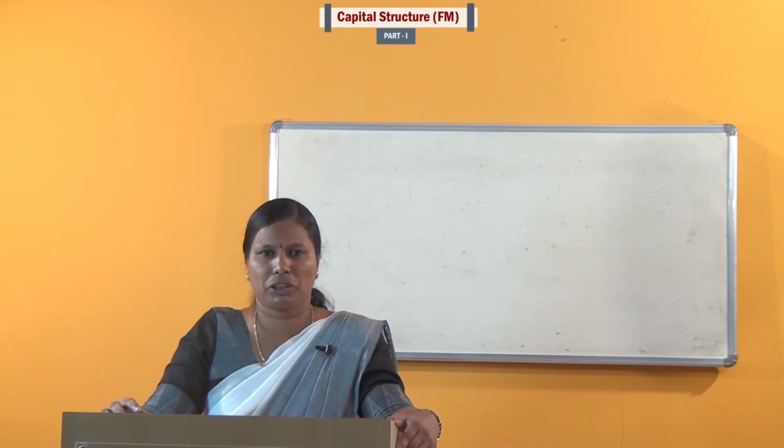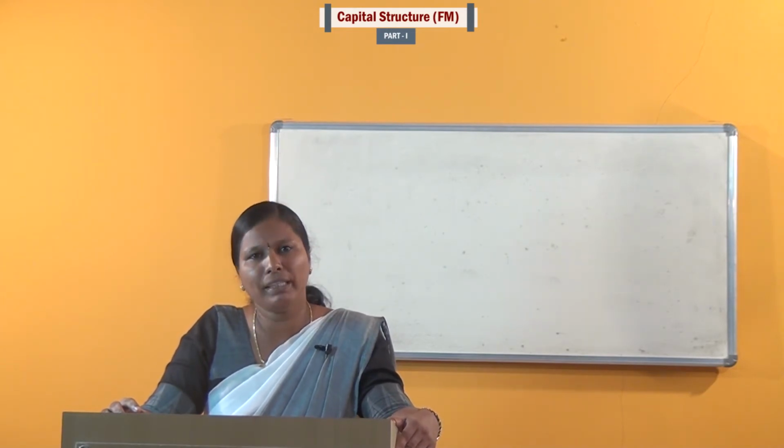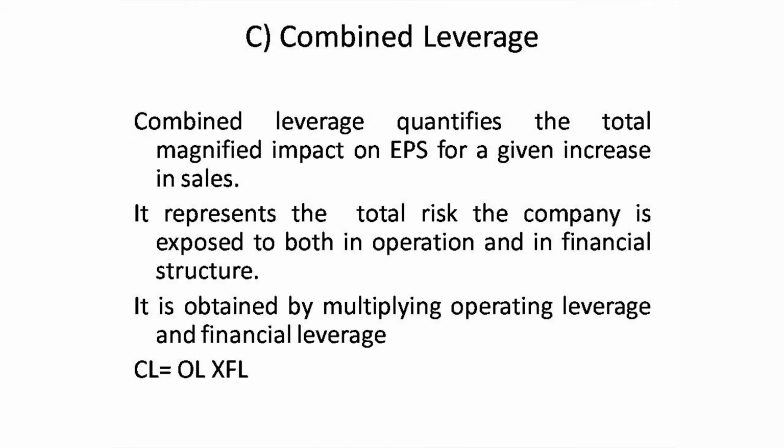Combined leverage. Combined leverage quantifies the total magnified impact on EPS for a given increase in sales. It represents the total risk the company is exposed to, both in operation and in financial structure, and it is obtained by multiplying operating leverage and financial leverage.